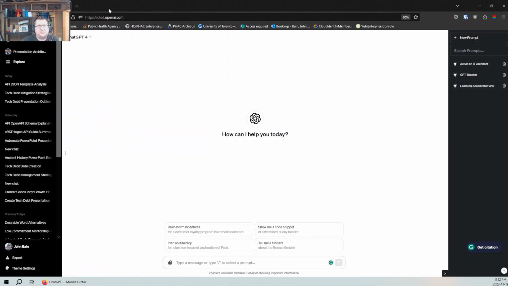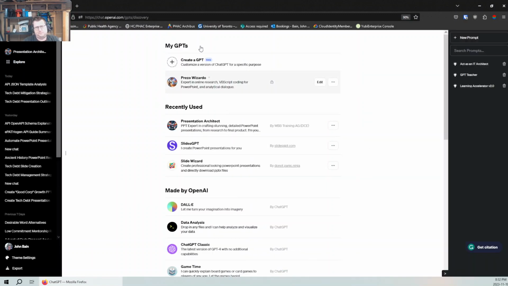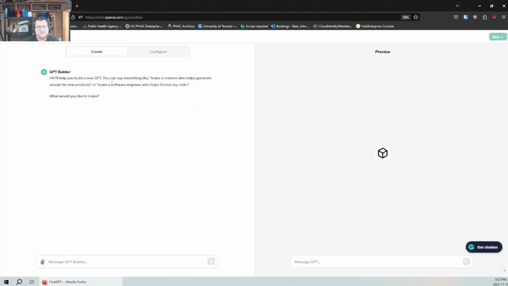So anyways, when you're in ChatGPT, you need to have a GPT Plus license to create GPTs. But if you go in the top left corner, you click Explore. And then up here, we're going to go create a GPT. And GPT is going to ask us what we want to build. A lot of this is going to be us having a conversation with ChatGPT.